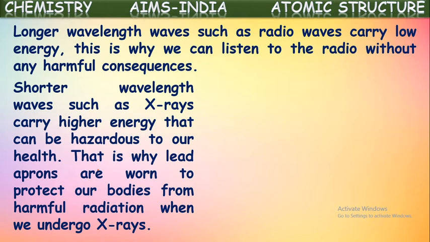These X-rays carry much higher energy which may harm us because their wavelength is very short. In this way, radiations with longer wavelength carry less energy, and radiations with shorter wavelengths carry much greater energy.